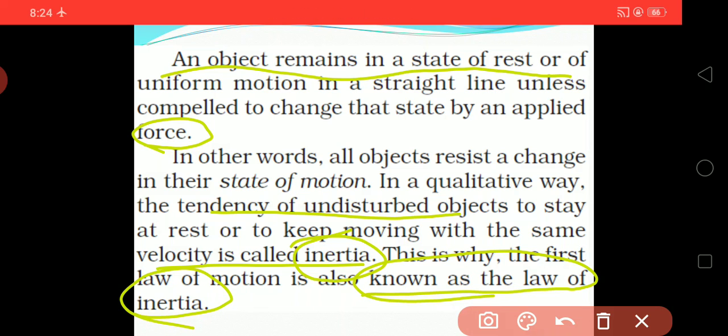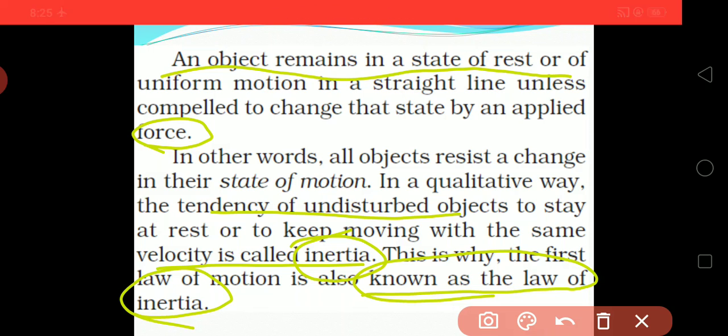Once again I am repeating. The first law of motion suggests that if the object is at rest, it will stay at rest only if we are not giving any comparable force or any force. In the same way, the second case is that if the object is moving with uniform motion, it will move with uniform motion only, if we are not giving any applied force.